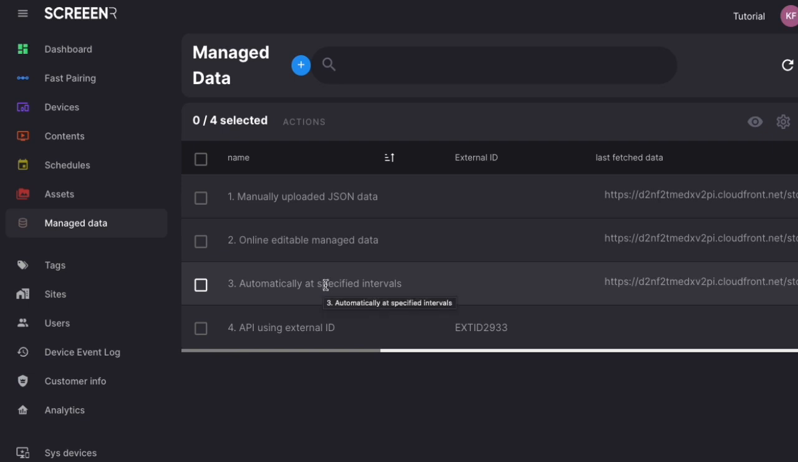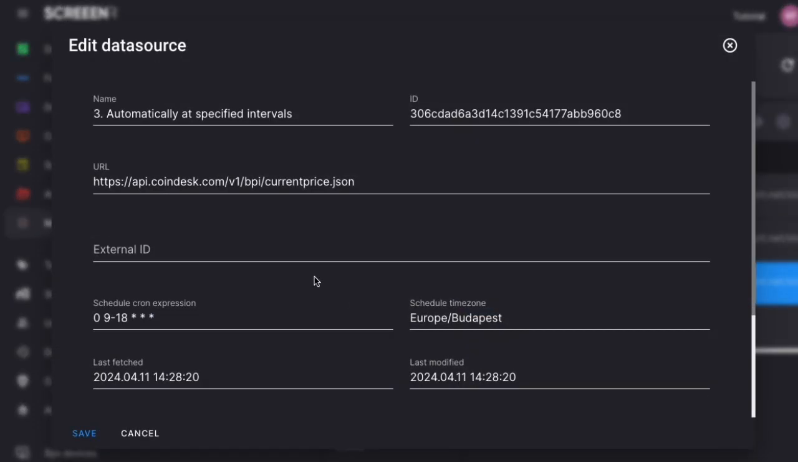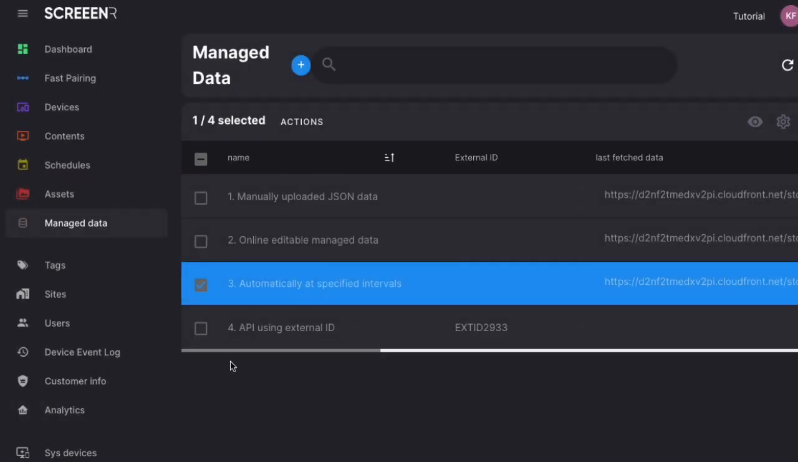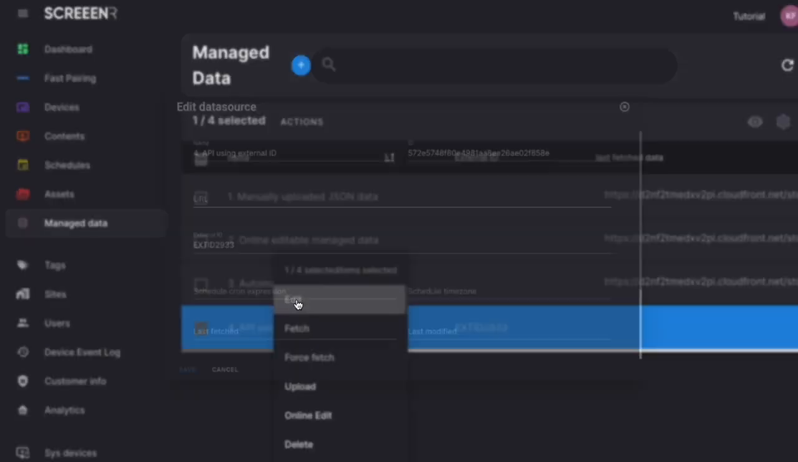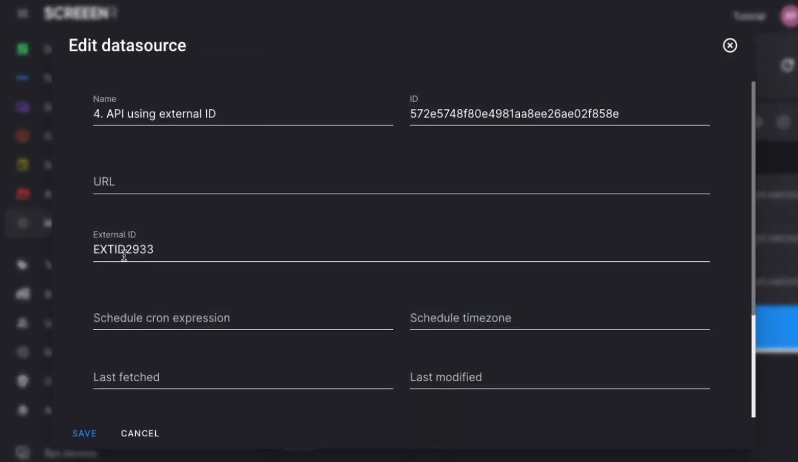3. If you want to use a data source that will be automatically updated later, you need to provide the data source's URL, update frequency, like a Linux cron entry, and the time zone for updates, e.g., Europe/Budapest. 4. If you want to create a data source that will be updated later via API, you only need to fill the external ID field.